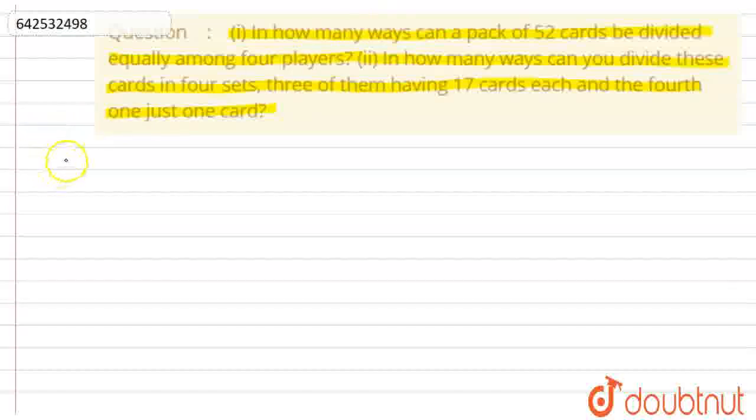Let us first look at the fundamental principle of counting. The fundamental principle of counting says, if a job can be done in m ways and another job can be done in n many ways, then both the jobs in succession can be done in m into n many ways. Now this was the case for 2 jobs. Now it can be extended for n many jobs.